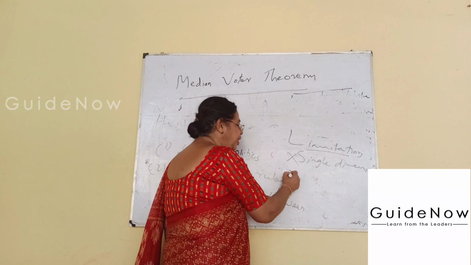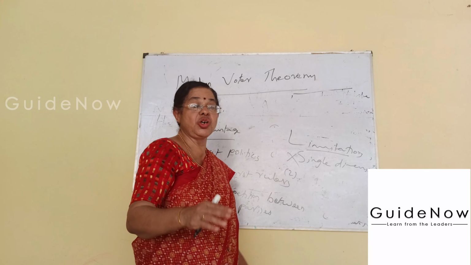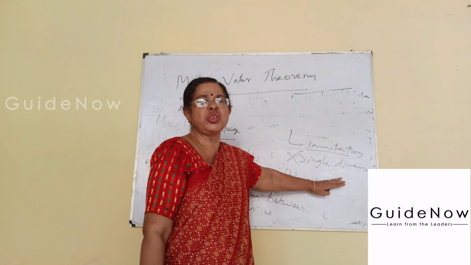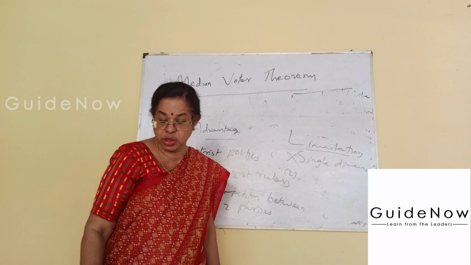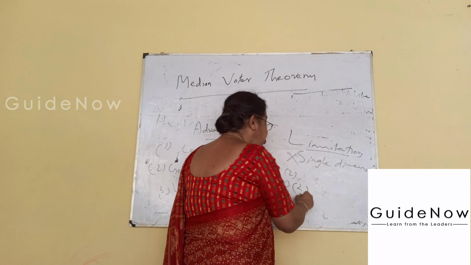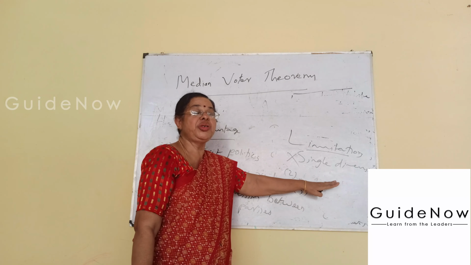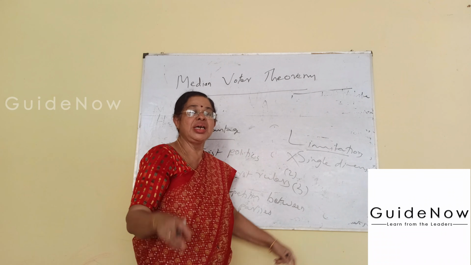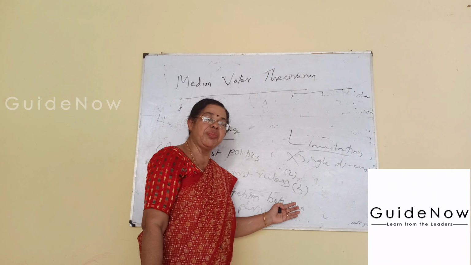And second is that there is competition between two parties. The median voter theory stresses only two parties or two candidates. This is also not applicable. There are so many parties and so many candidates. And third is that only eligible candidates have the right to vote. This also may not be correct. How do we determine the eligibility of a person? This is also criticized by many economists. These are the three important defects.